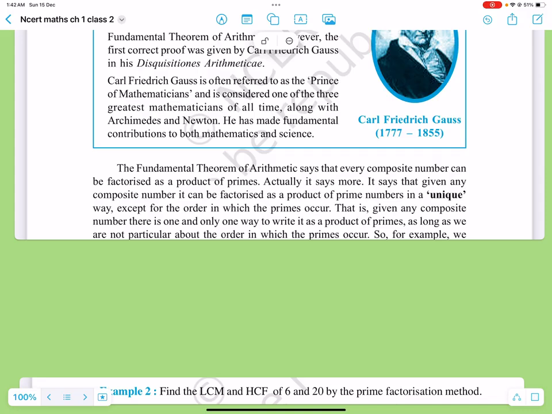That's how you actually gain the most knowledge and understand the concepts. So it says that given any composite number, it can be factorized as a product of prime numbers in a unique way, except for the order in which the primes occur. That is, given any composite number, there's one and only one way to write it as a product of primes, as long as we are not particular about the order in which the primes occur.